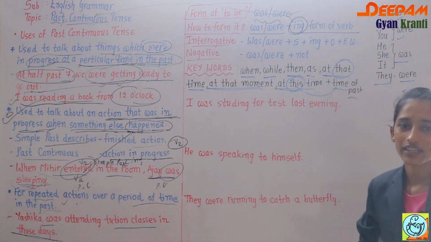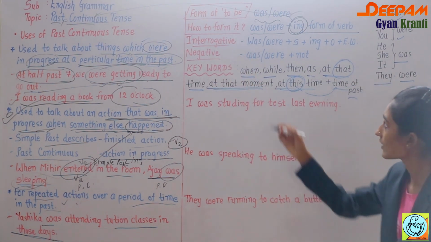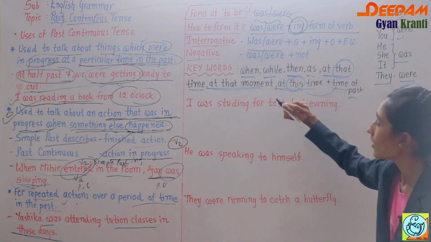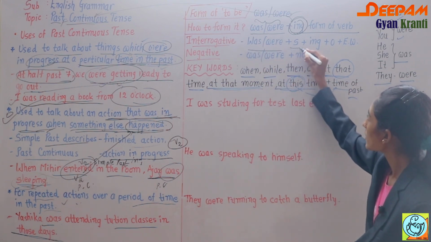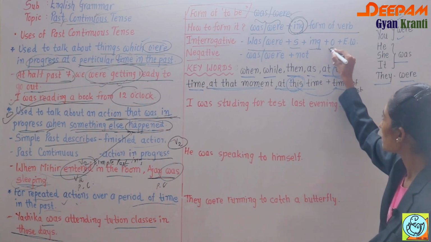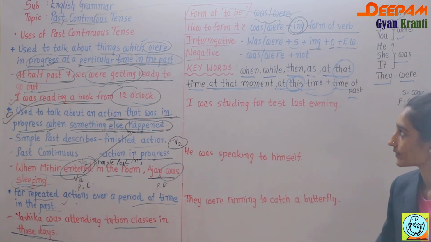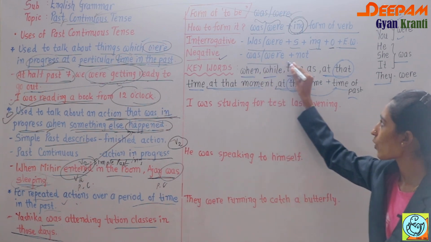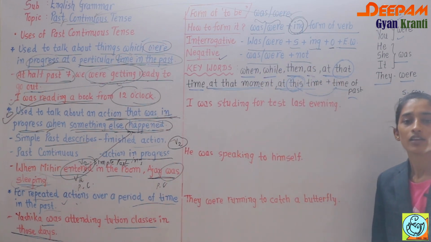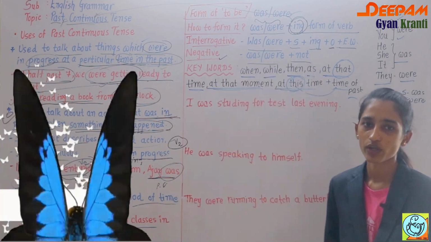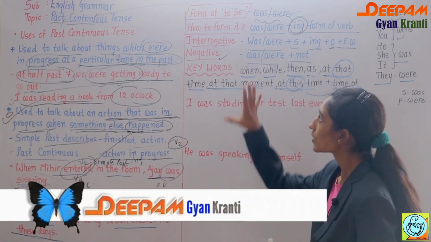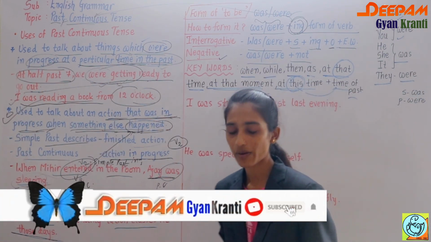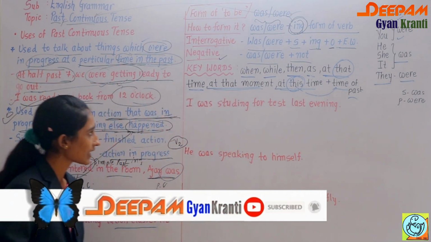Interrogative again, we have already discussed in the present continuous tense. So first comes the to be form, was or were, then the subject, then the ing form plus the object and extra words. Then if you want to change it to a negative sentence, it is also very easy: was, were plus not, and the sentence will change into a negative sentence. So this is the basic thing you have to remember. Now let's check some examples.